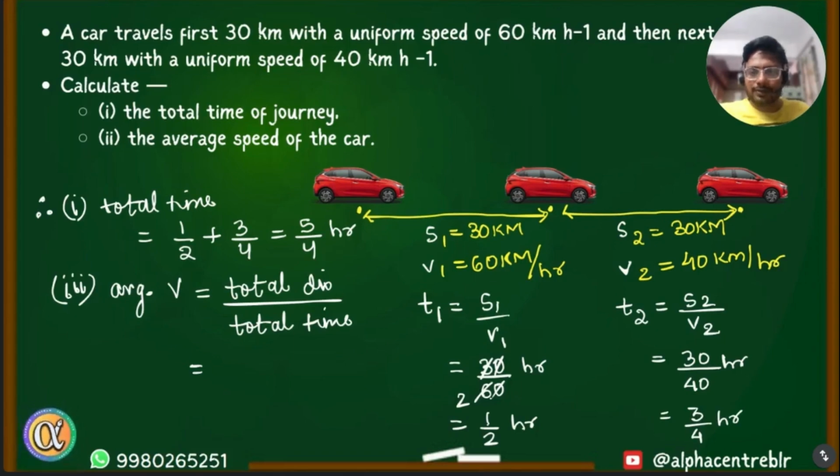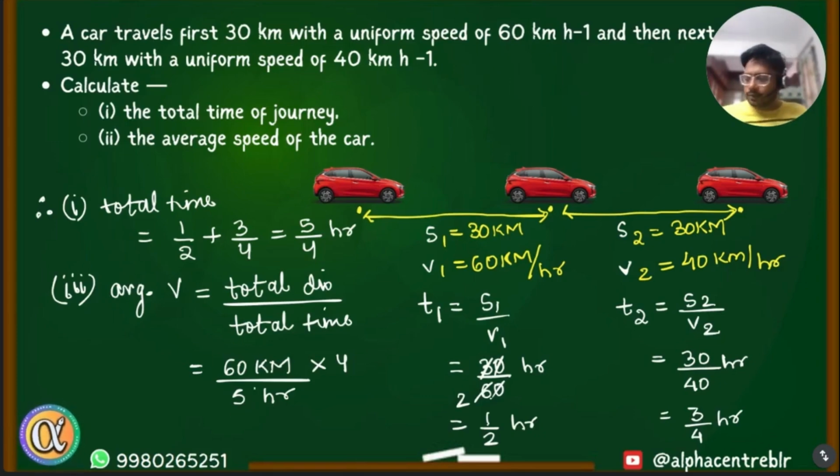30 is for the first part. First 30 and the next 30. So how much is total distance? S1 plus S2. We add both of them, right? So that is 60 kilometers. And total time of the journey, 5 over 4. So I think the 4 goes up, right, in division? Yeah. So 5 goes 12 times, and 12 into 4 is 48 kilometer per hour. Is it fine? Yes, sir. I hope all of you understood.